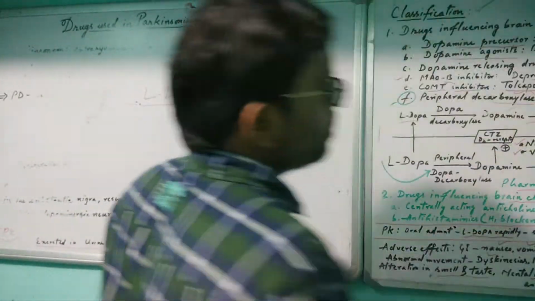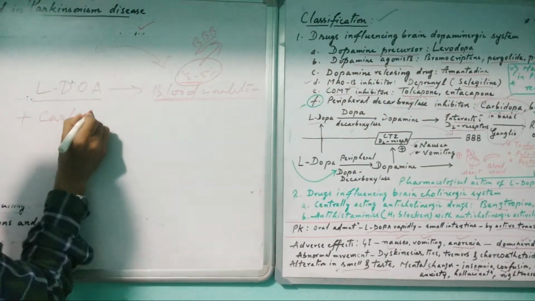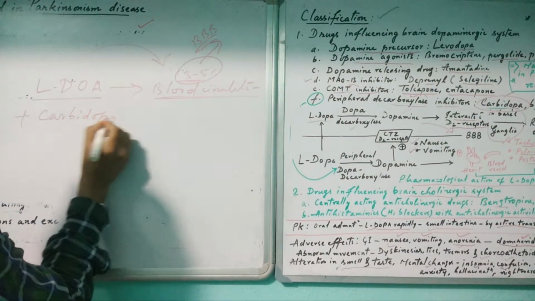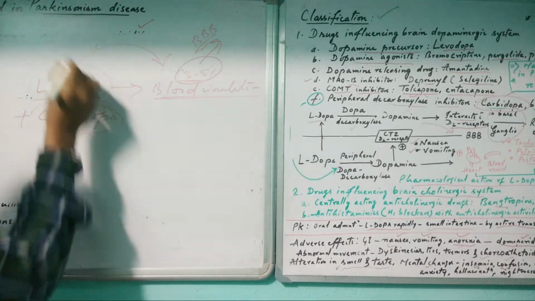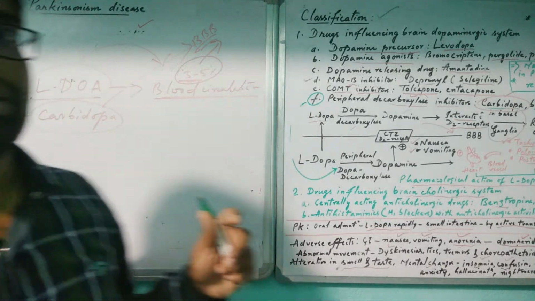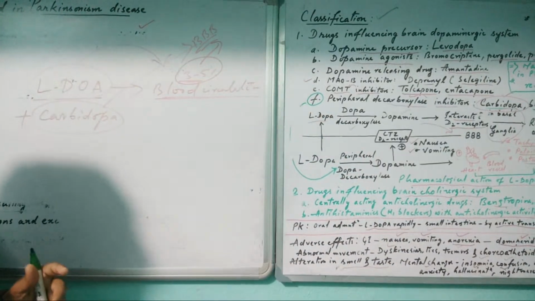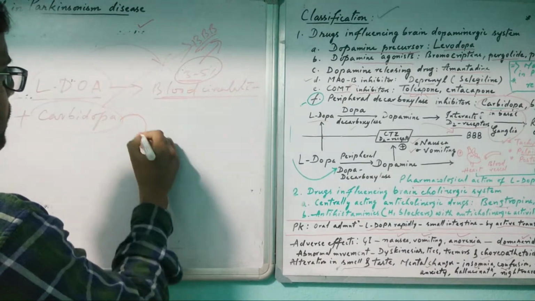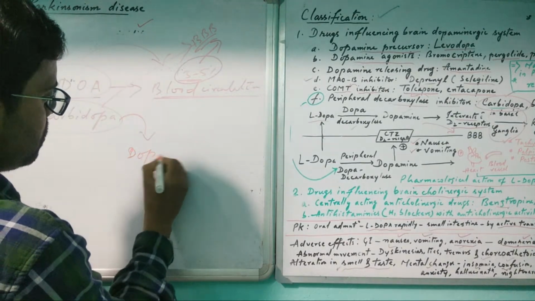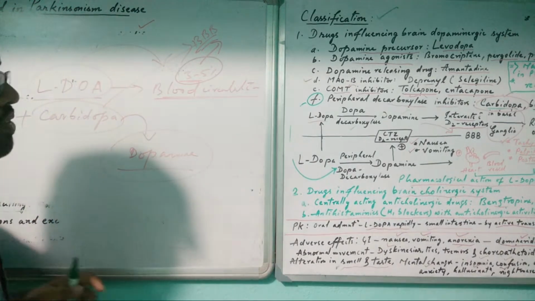So we combine L-DOPA with carbidopa, which enhances its activity and helps it reach the BBB, passing through the blood brain barrier, where it is converted to dopamine and induces the action of dopamine.